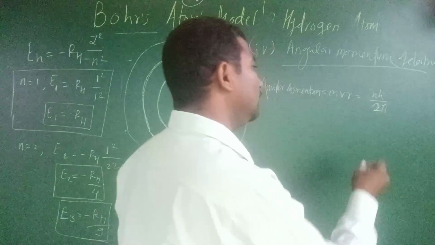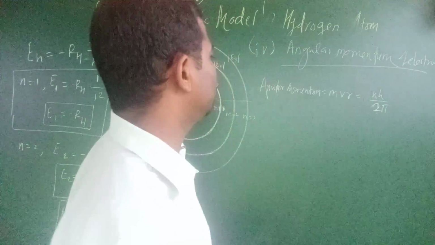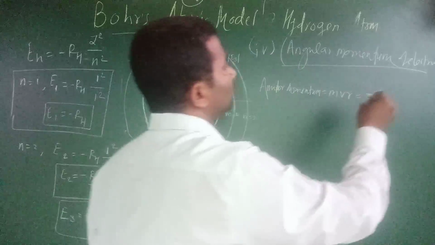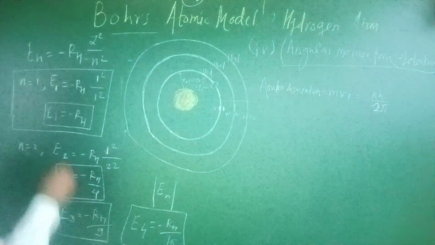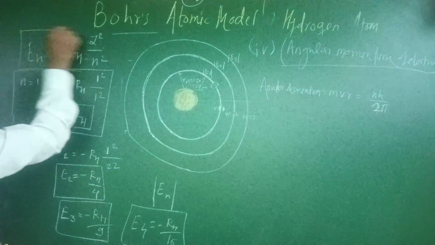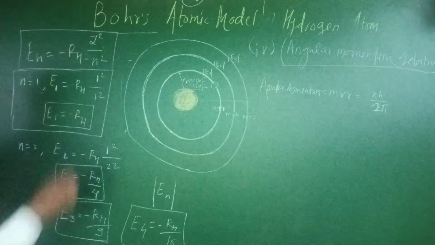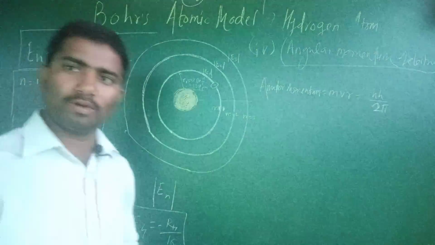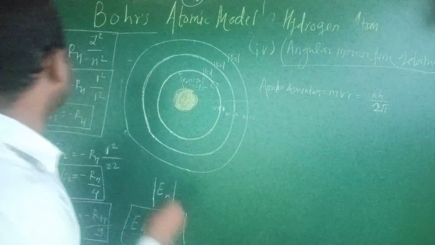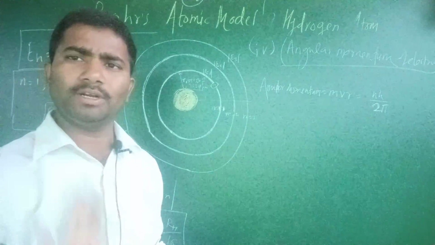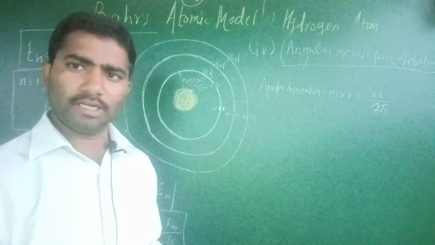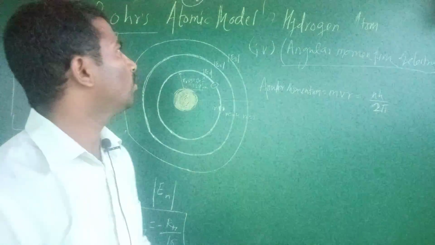Here also a quantum number is used, meaning the angular momentum of the electron is also quantized. Here En is equal to minus RH into Z squared upon n squared, where the principal quantum number is also used, so the energy of the electron is also quantized.